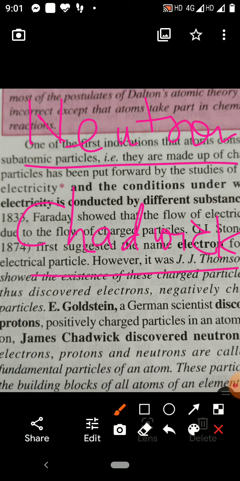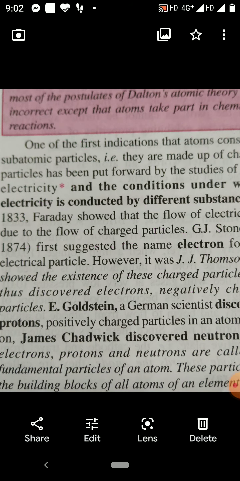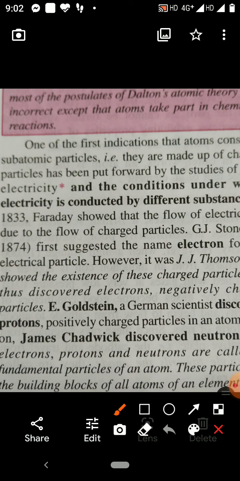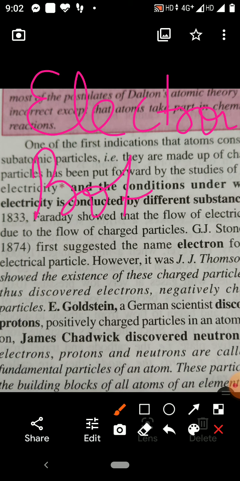So, where Dalton told atom is the indivisible particle, now modern scientists Goldstein, Thomson, and Chadwick have proved experimentally that atom is made up of three subatomic particles, and these three subatomic particles are electron, proton, and neutrons.